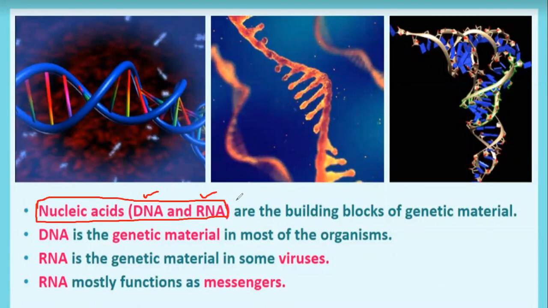In the majority of organisms, DNA is the genetic material. Even though the first genetic material that was discovered was not DNA, it was RNA, DNA plays the major role, as it is the genetic material in most organisms.